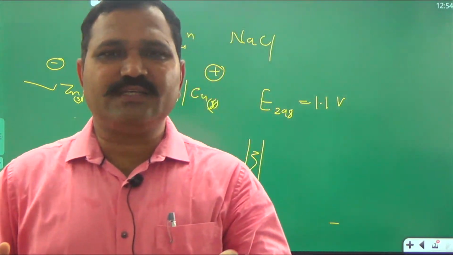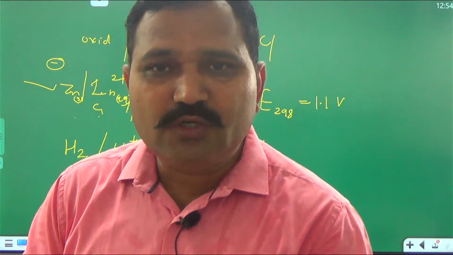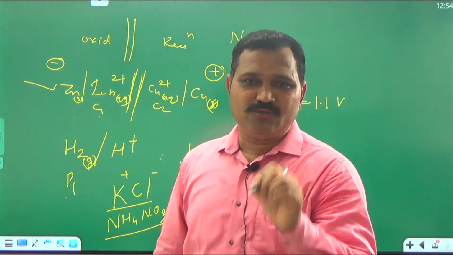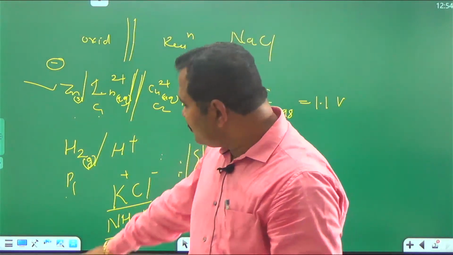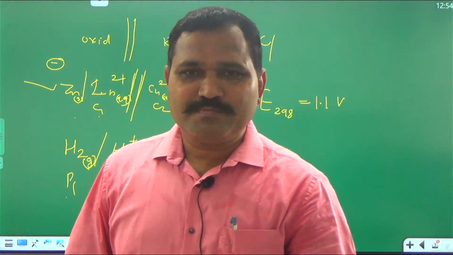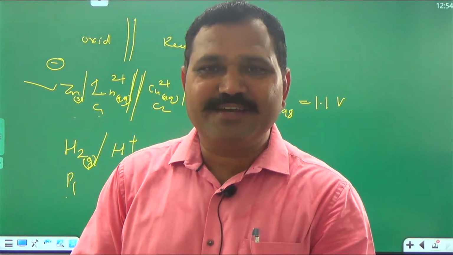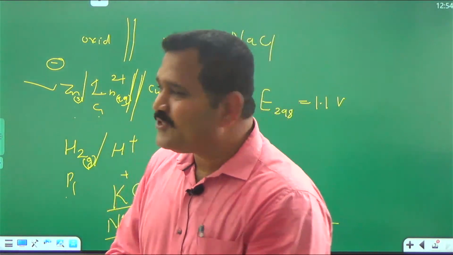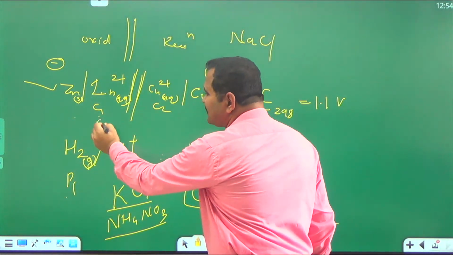Generally, in all cases a KCl salt bridge is used, but a KCl salt bridge cannot be used when the Cl minus ion interferes. Now, where does the Cl minus ion interfere? If there is which solution? Ag plus.